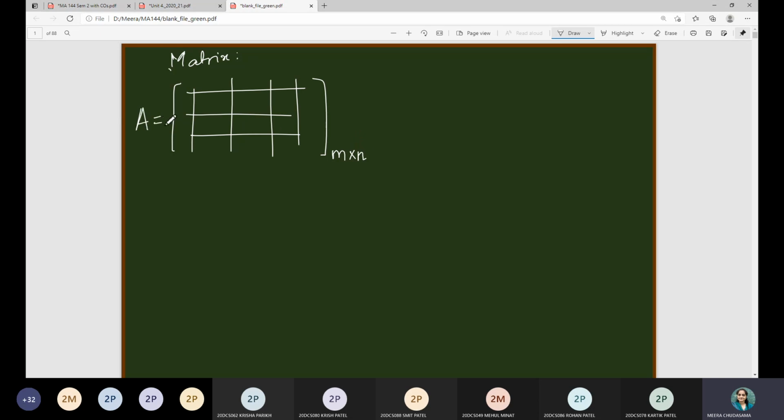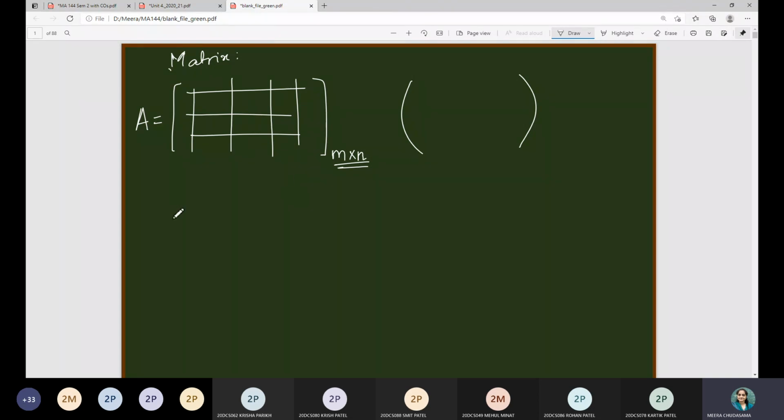Usually matrices are denoted with capital letters A, B, C and so on. You can use either square brackets or parentheses; these are the symbols of a matrix. It is a rectangular array because it is not necessarily always that m is equal to n, so it takes the form of a rectangle. That is why a rectangular array of numbers is called a matrix.